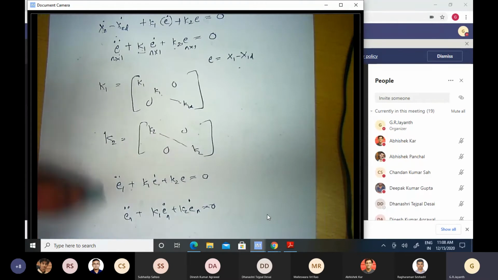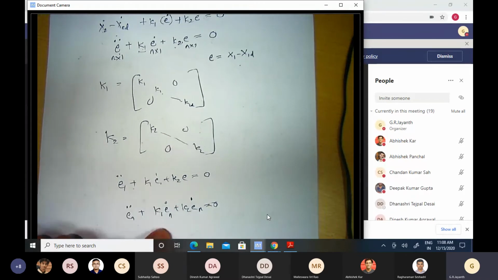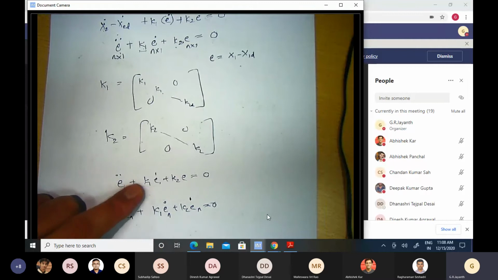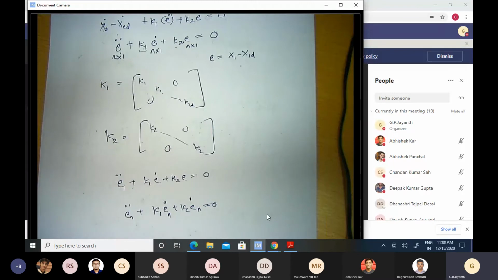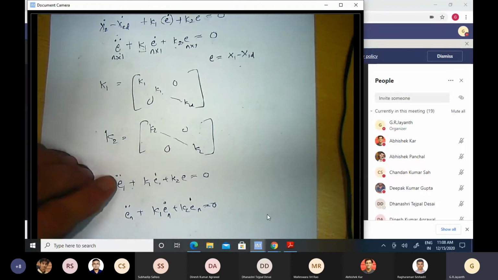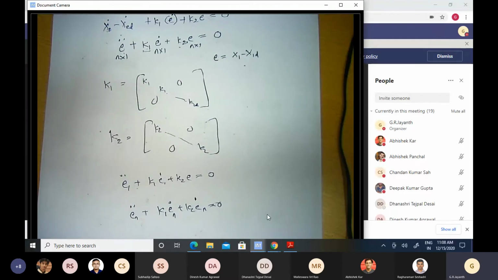By choosing k1 and k2 properly, by doing pole placement, I can choose such k1 and k2 that the error dynamics decays to 0 at the desired rate, with the desired lambda.